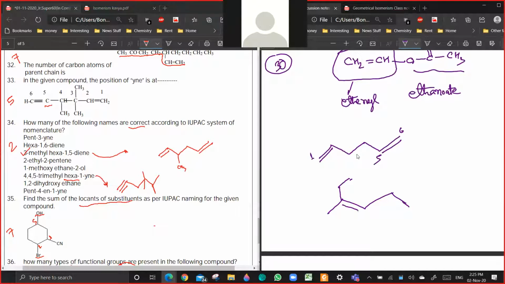It is something like this. So this will become the parent chain. Are you getting a point? So the name will become incorrect. And pent-4-en-1-yne looks incorrect only. It should be 1-en-4-yne. No. Answer should be 2 only.